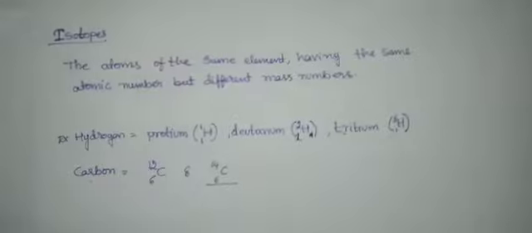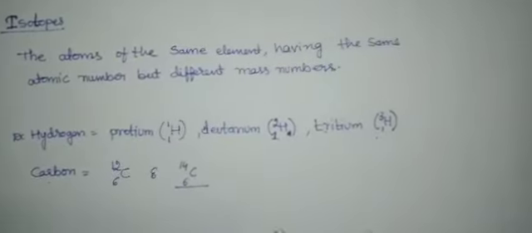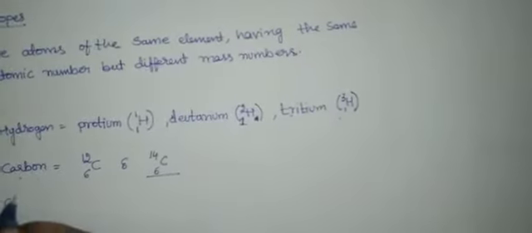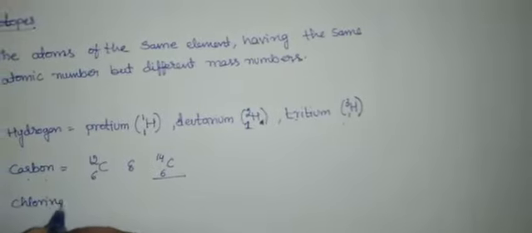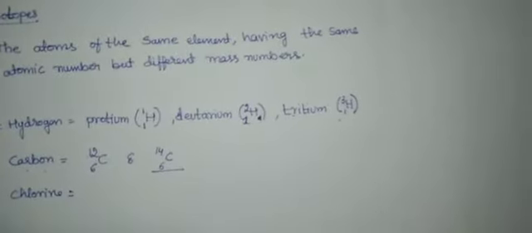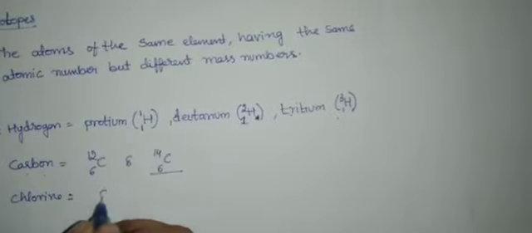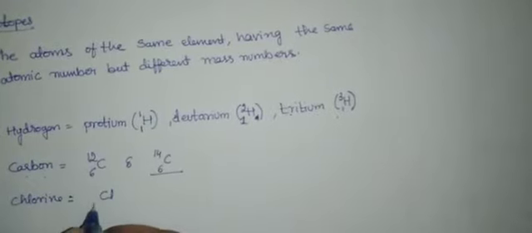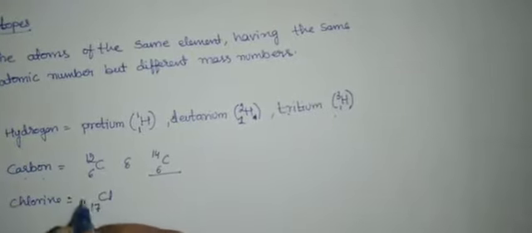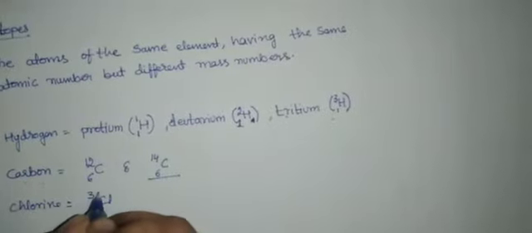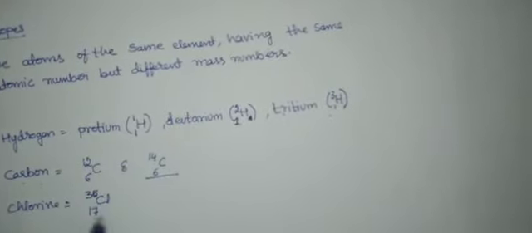And if you take chlorine, it exists in 2 different forms. Cl, its atomic number is 17 and mass number is 35. This is one.